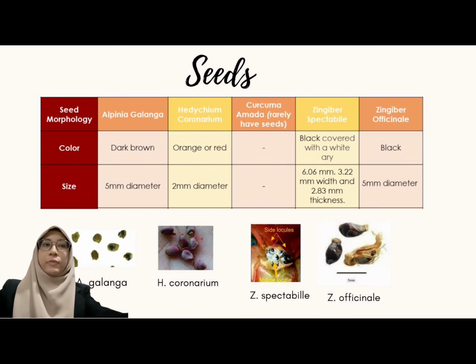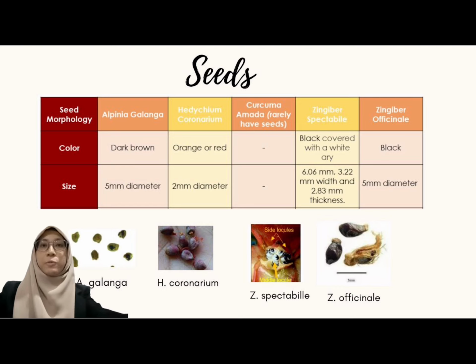Next, for the morphology of the seeds. Through this table and diagram shown, we can see that the seed color among these species is black or dark brown, while Hedychium coronarium is either orange or red.